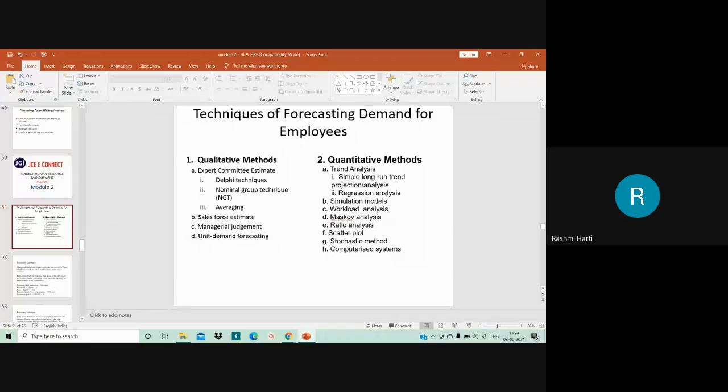Then obviously you have ratio analysis. It is nothing but a forecasting technique for determining future manpower needs by using ratios between some causal factors, that is sales volume, or okay, all these are various causal factors which can be used.